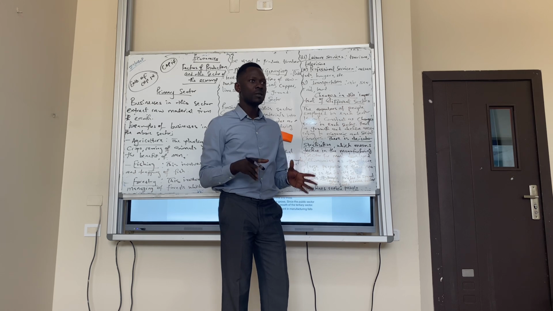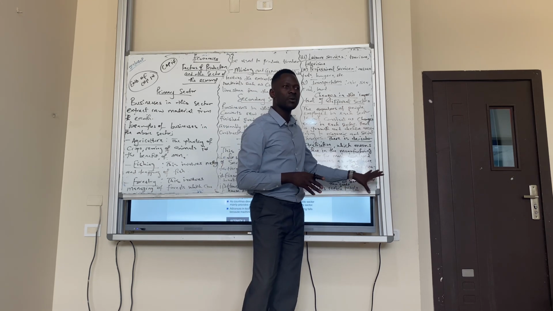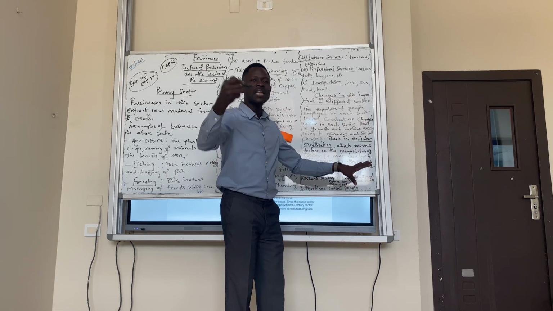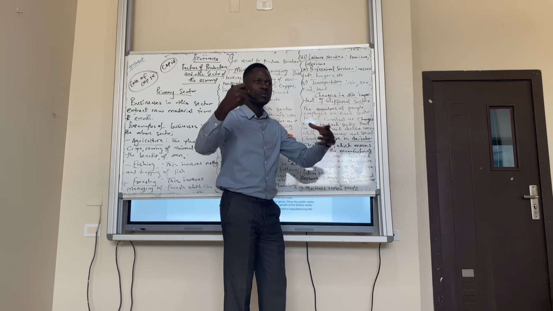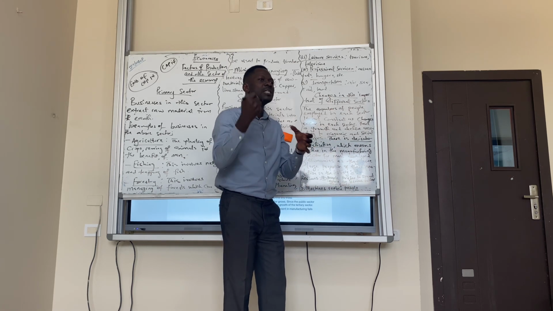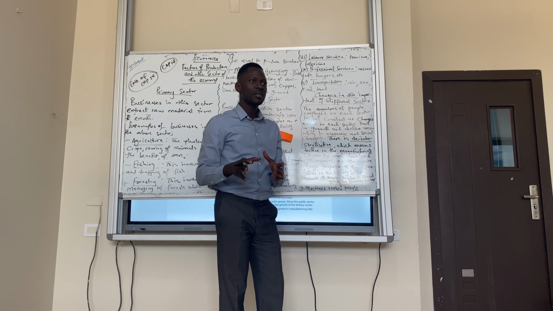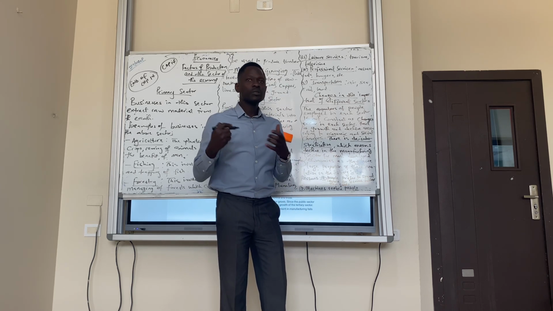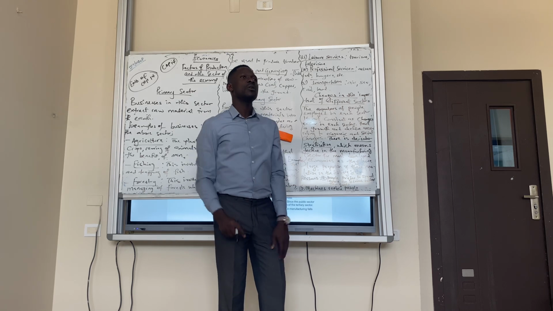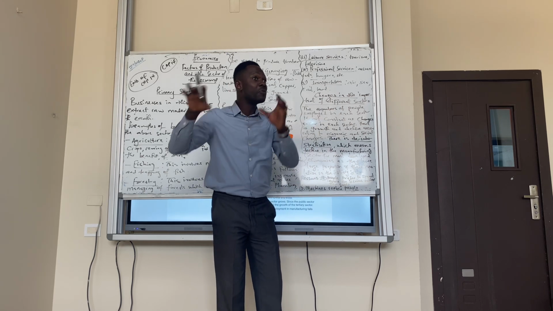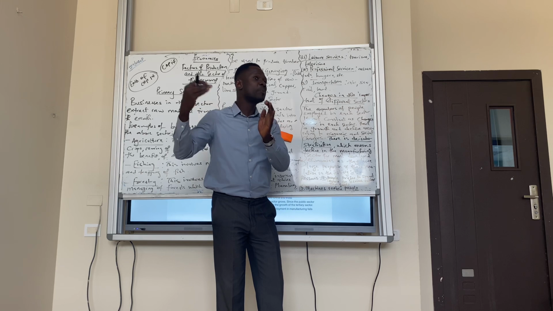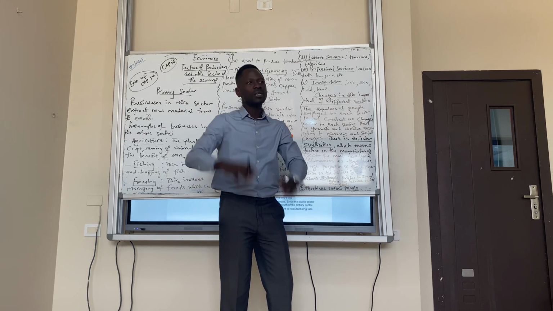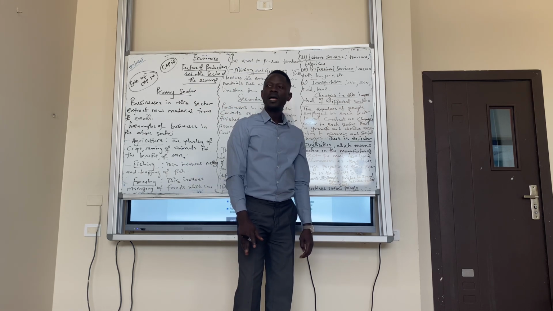Do you understand the decline now? So employment in the secondary sector reduces, and people start adding more skills and knowledge so they can be part of the tertiary sector. As soon as a country becomes developed, more of its population is employed in the tertiary sector. Is it clear? Any questions?